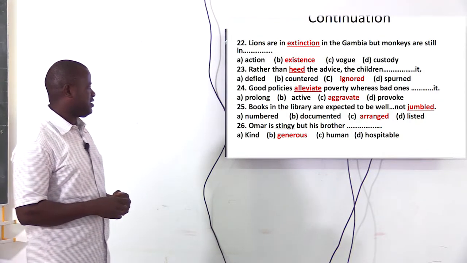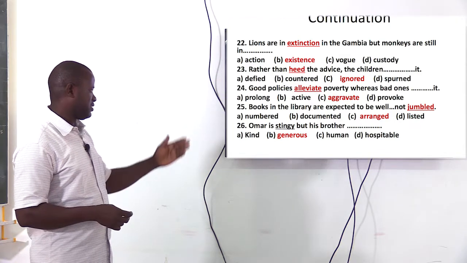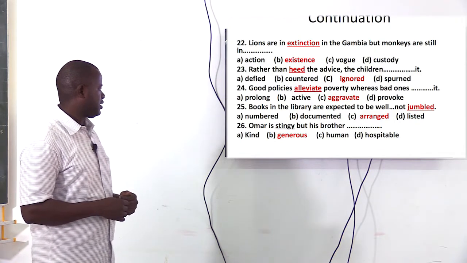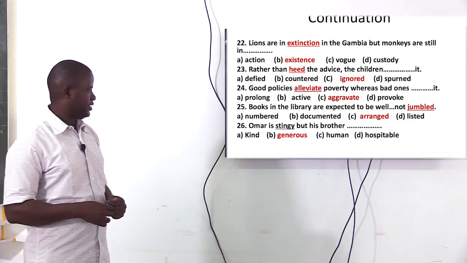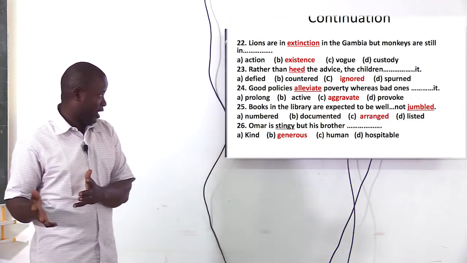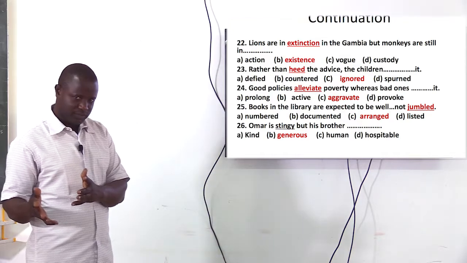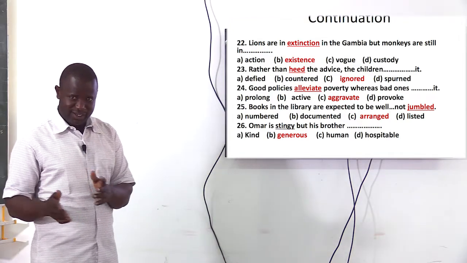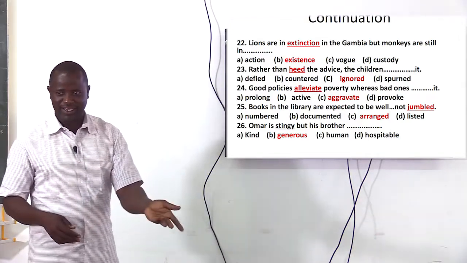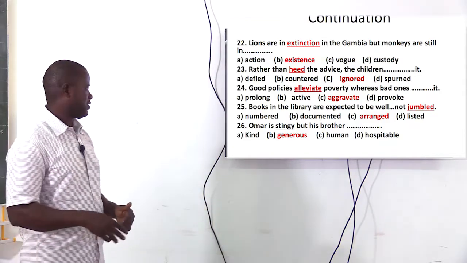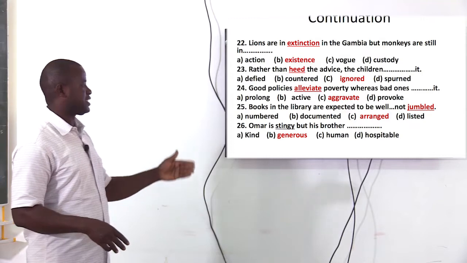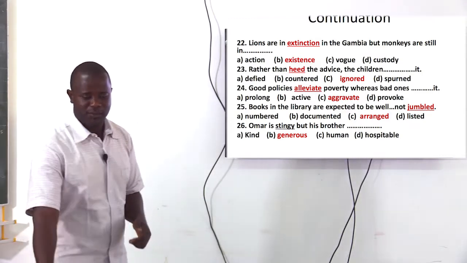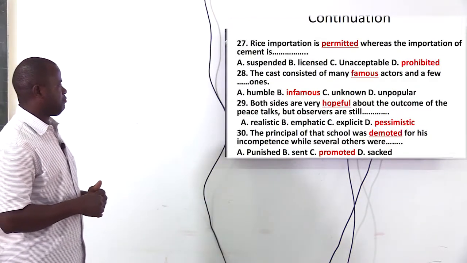Omar is stingy, but his brother is generous. Stingy is somebody who does not give out, very economical, and generous, somebody who is very kind, somebody who can give out. So we say Omar is stingy, but his brother is generous.